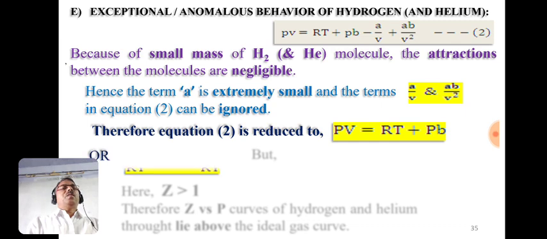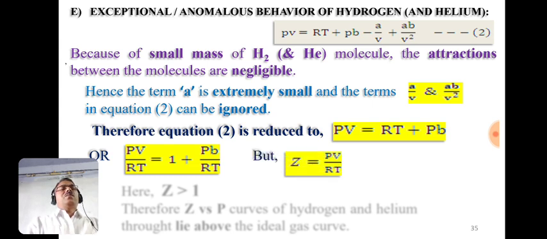But this equation can be rearranged by dividing RT on both sides, so we have PV by RT equals 1 plus PB by RT. But we know that PV by RT is equal to Z, which is compressibility factor. So we can replace this PV by RT by Z. So we have Z is equal to 1 plus PB by RT.